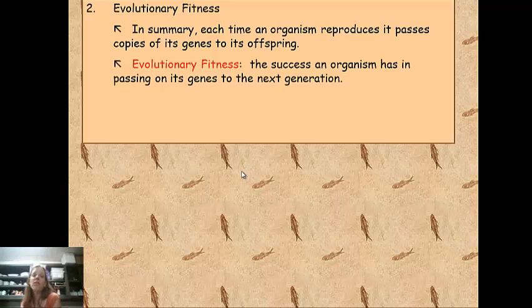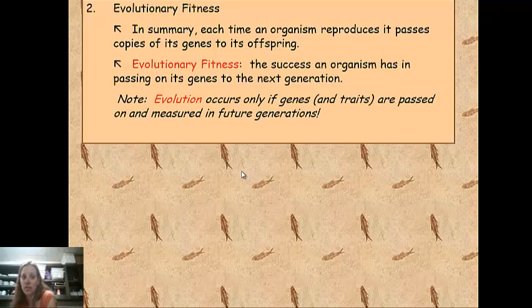So evolutionary fitness is the success an organism has in passing on its genes to the next generation. So the more that an organism is reproducing, the more of its genes it is passing on to the next generation, and the more likely those genes will be passed on to future generations.